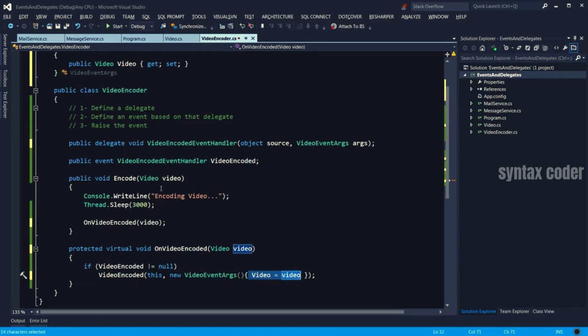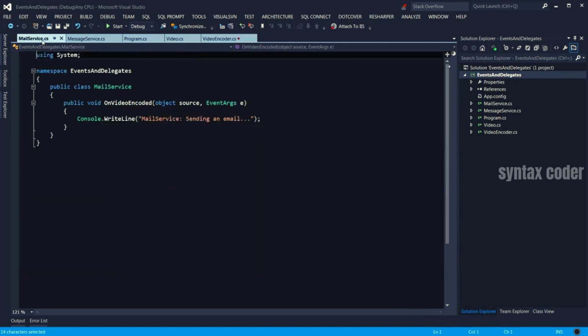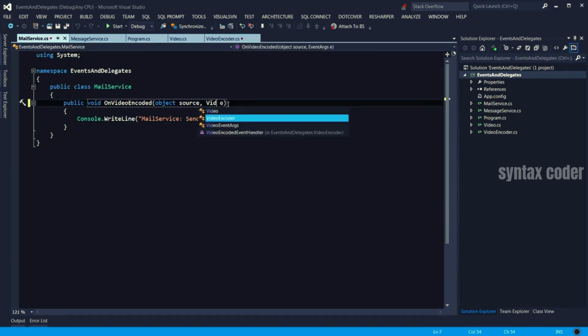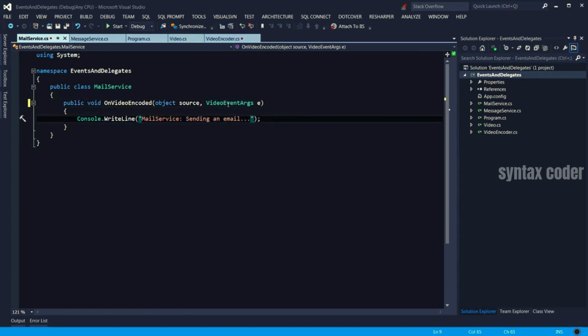Now let's go to mail service. We need to change this method to comply with that delegate. So instead of event args, we want video event args. All right. And then now what we can do here is we can output the title of the video. So I would say we've got the video object here, the title.